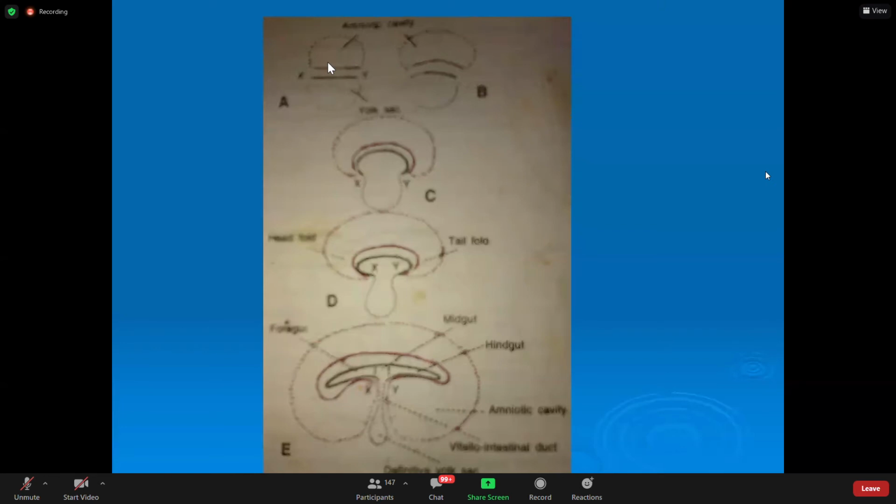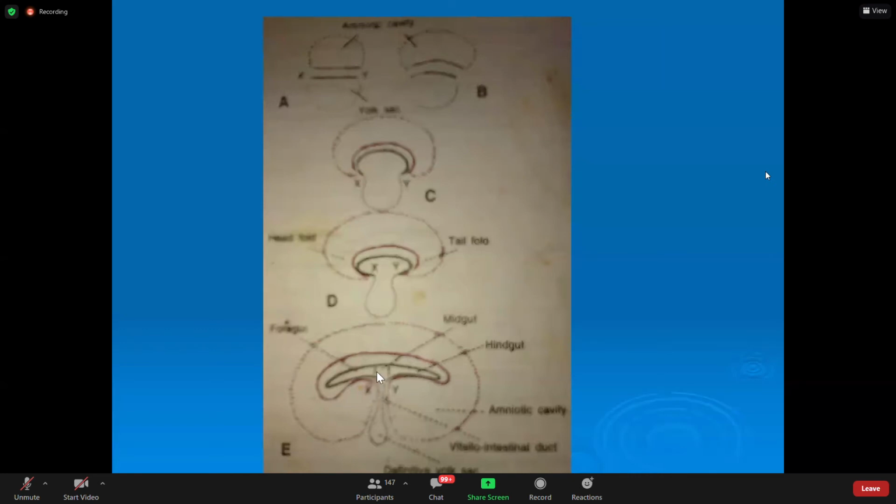पहले you know this is amniotic sac, yolk sac. Amniotic sac goes on becoming larger and larger. Yolk sac goes on becoming smaller and smaller. This XY distance, embryo is growing का मतलब ये ऐसे जाएगा, फिर और curved होगा, और curved होगा, और curved होगा. और yolk sac छोटा होता होता और छोटा हो जाएगा.